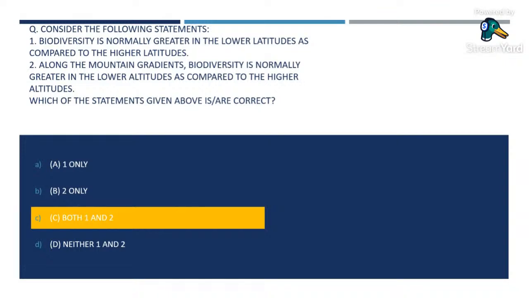Now, species density is higher in the tropics, that is low latitude, than in the temperate regions, high latitude, resulting in the latitudinal biodiversity gradient, also called LBG. Then the elevational biodiversity gradient is an ecological pattern where biodiversity changes with elevation. The elevational diversity gradient states that species richness tends to increase as elevation increases, up to a certain point, creating a diversity bulge at middle elevations.